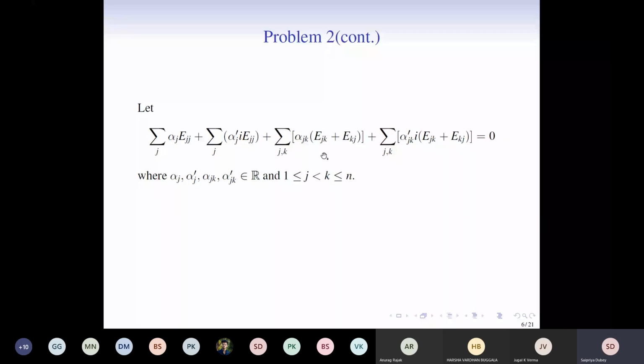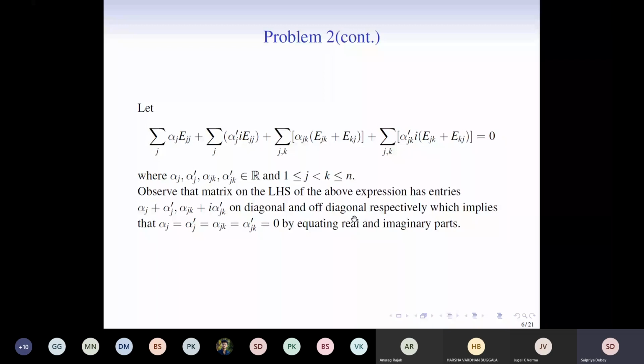When we expand this matrix, we know the definition of E_ij for all i and j. So we expand the left-hand side, and we see that the matrix on the LHS after expanding, each entry, what will they have on the diagonal? On the diagonal, they will have alpha_j plus iota times alpha_j prime. And off the diagonal, they will have alpha_jk plus i times alpha_jk prime, which is equal to 0. That means every such entry is equal to 0. And again, by equating real and imaginary parts, we will see that all these scalars turn out to be 0.